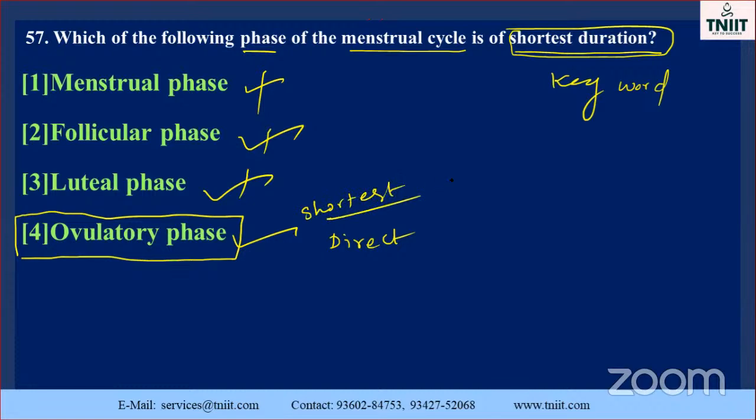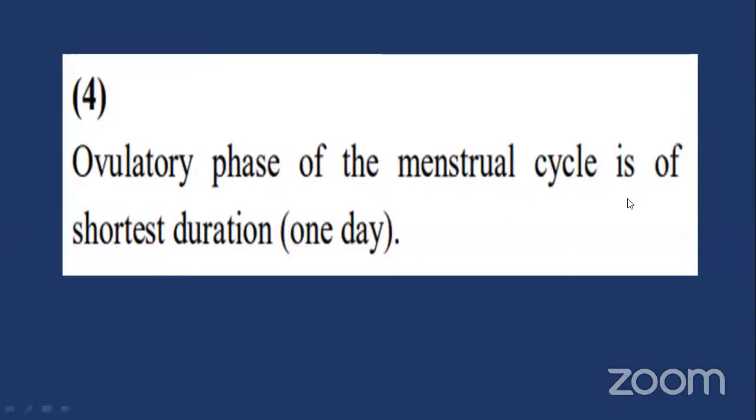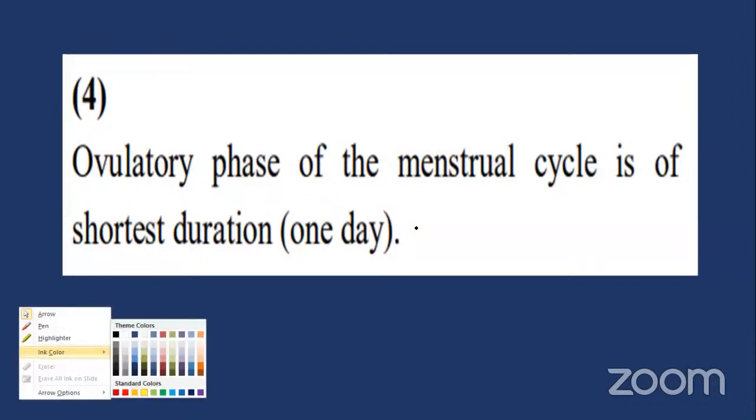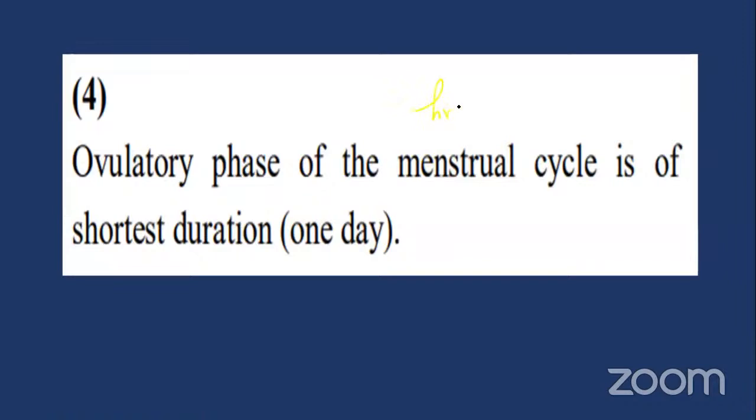Okay, my dear. So go to the next one. The ovulatory phase of the menstrual cycle is of the shortest duration, only 1 day. Take an example: 1 day. Sometimes they may ask how many days. Sometimes they may ask on an hours basis: 24 hours. Okay, 1 day. Already you know there is an interlink between these two. That is also a very, very important thing. Go to the next question.